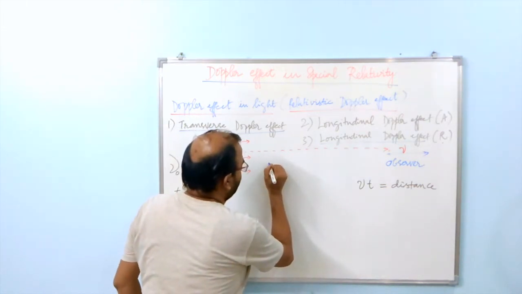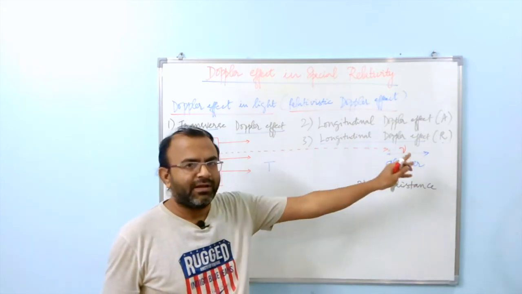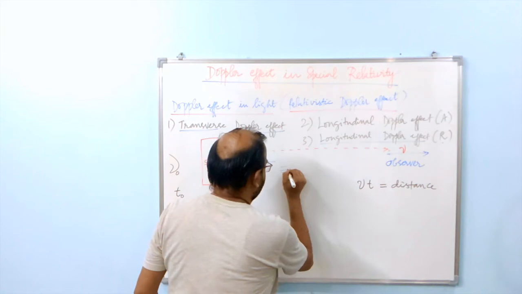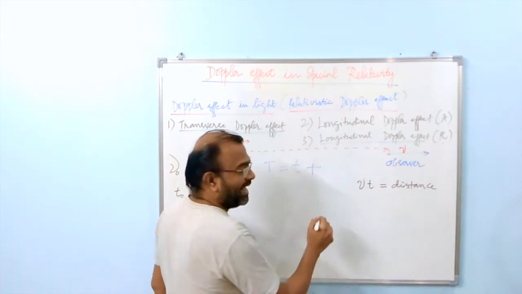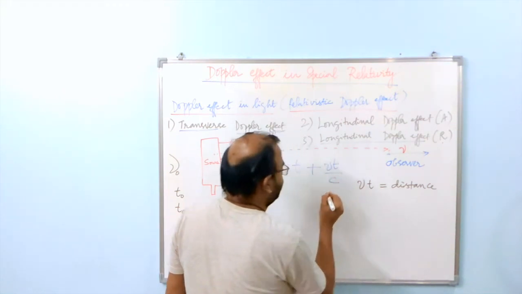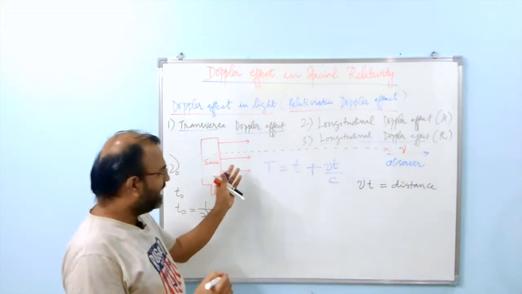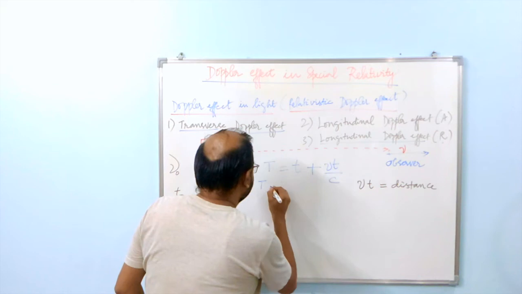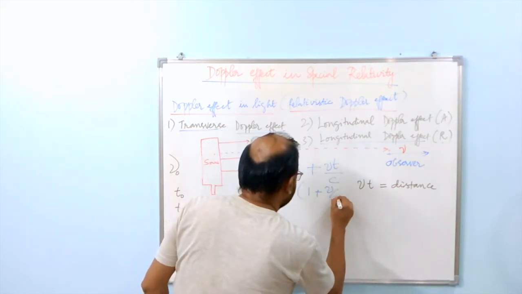Therefore here the time duration T that the observer counts is going to be equal to the actual time t plus an extra time Vt over c, where Vt is the extra distance traveled by the observer in that particular time t. And therefore here you have capital T is equal to small t times (1 plus V over c).